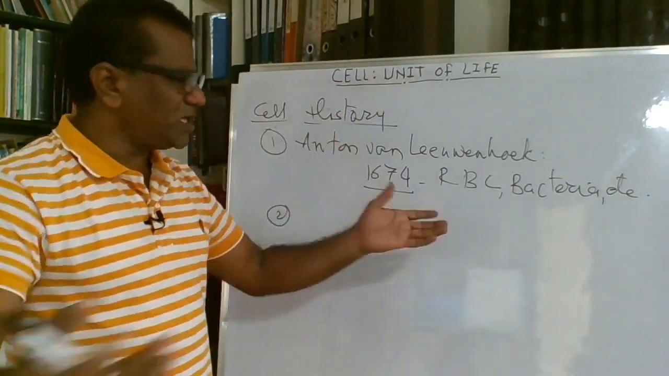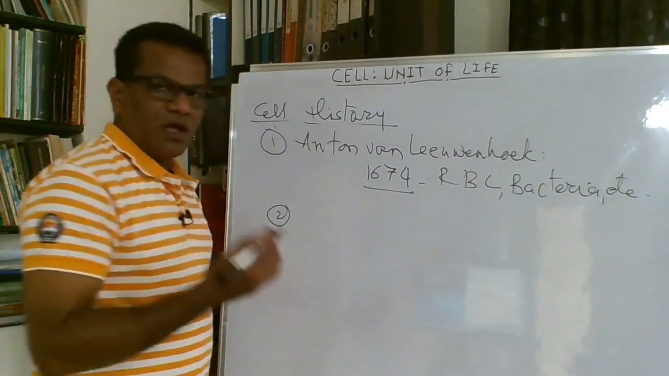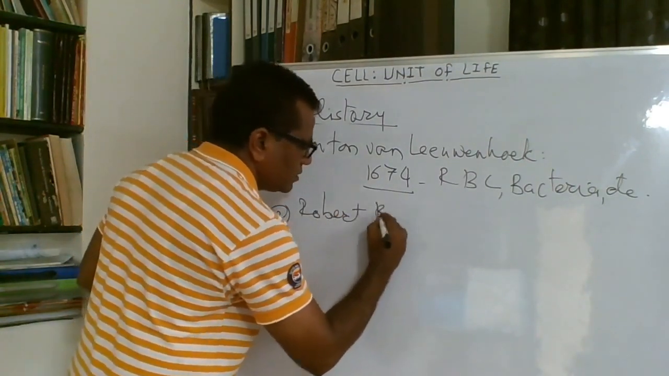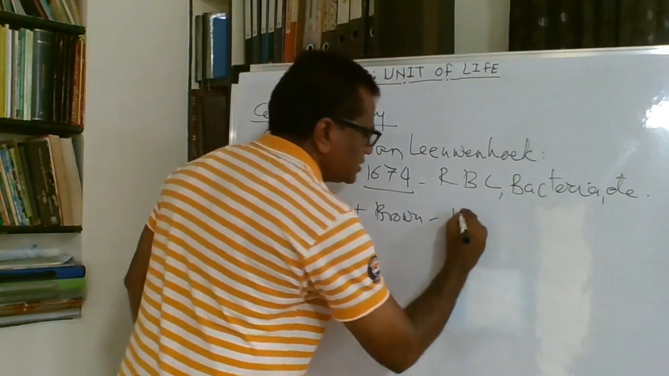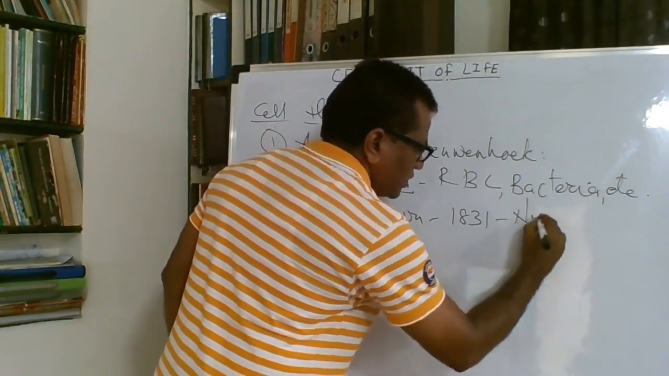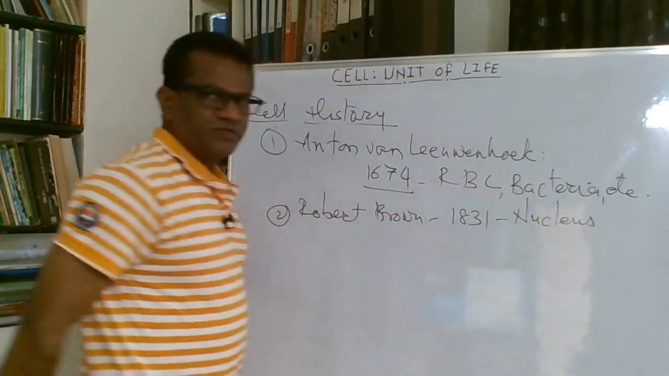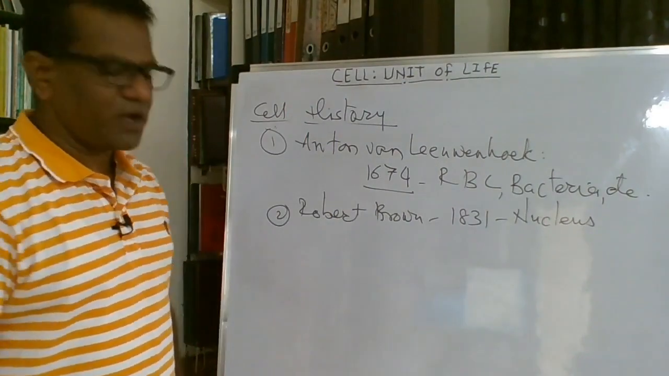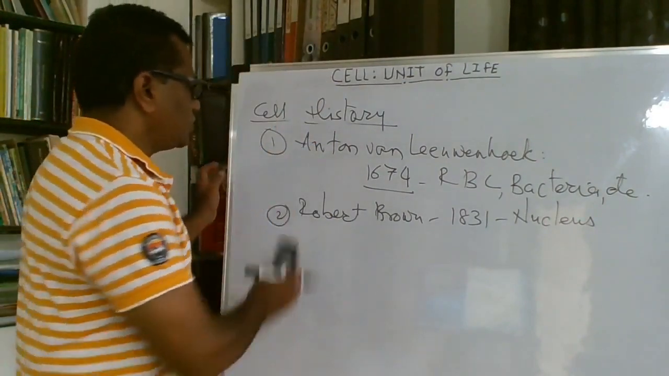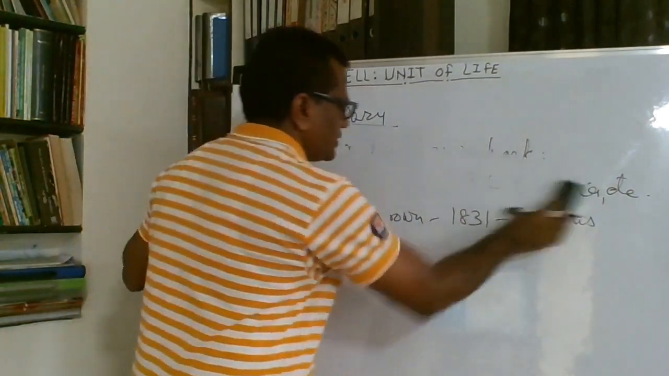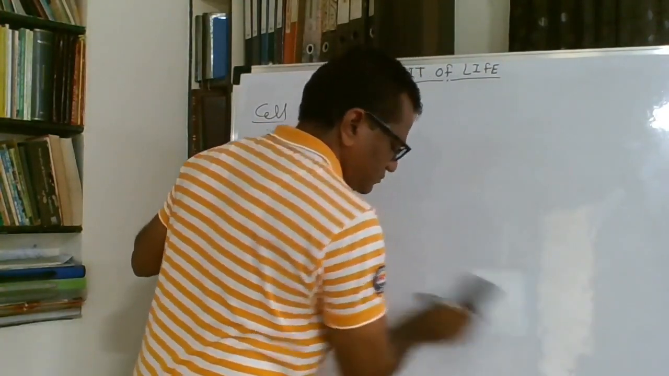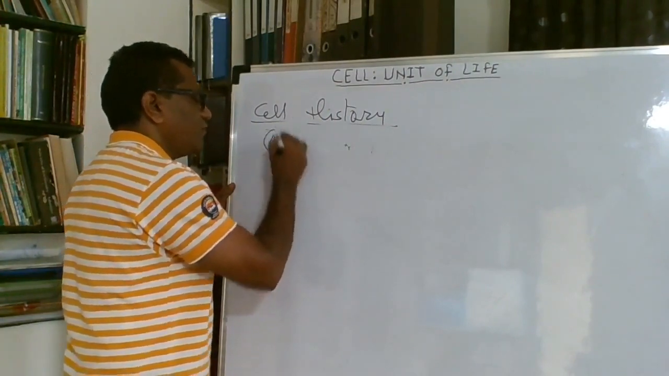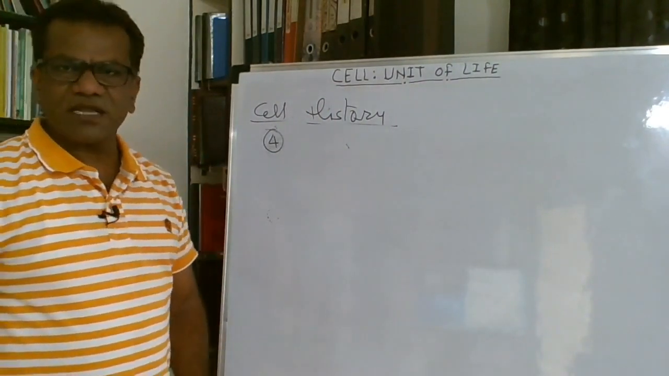Again later on there was a big gap, and then Robert Brown in 1831 observed the nucleus. The nucleus was first observed by Robert Brown. Again, the nucleus is one of the most important parts of the cell, and therefore mention of Robert Brown is important. After that, two important scientists, the fourth ones, are Schleiden and Schwann.